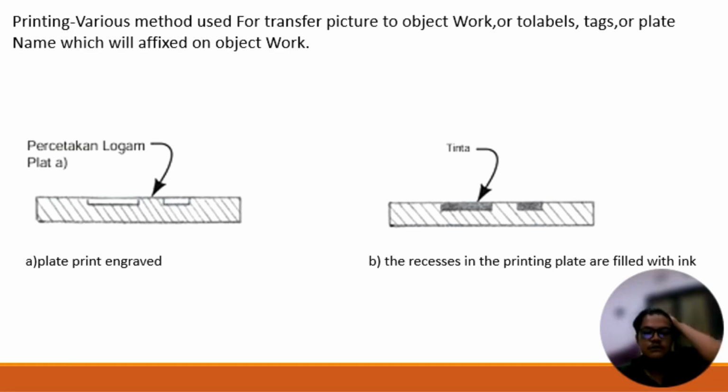For printing, various methods are used to transfer a picture to the workpiece or to labels, text or name plates which will be affixed on the workpiece. For picture A, this is an engraved printing plate. Picture B, the traces in the printing plate are filled with ink.